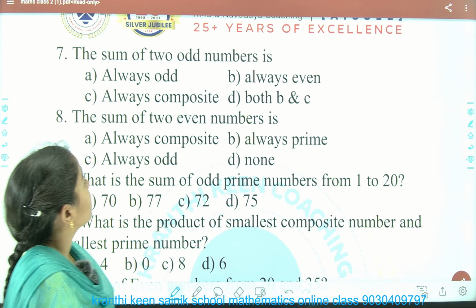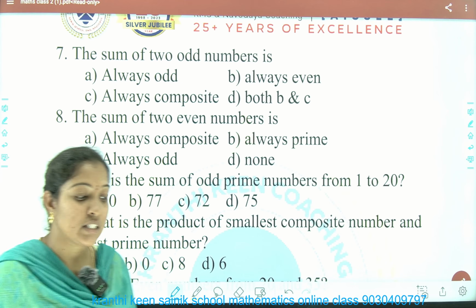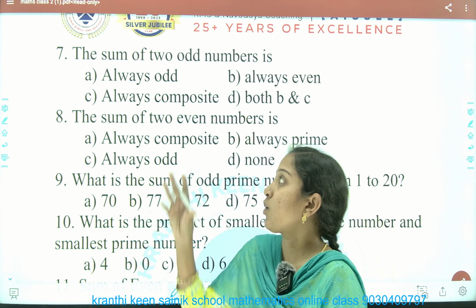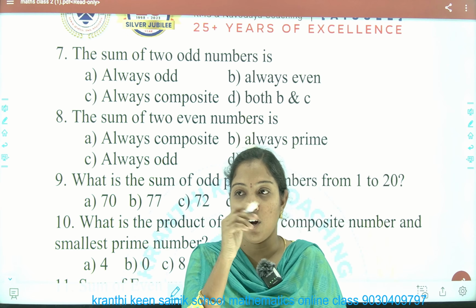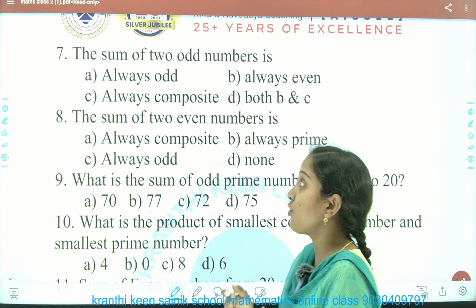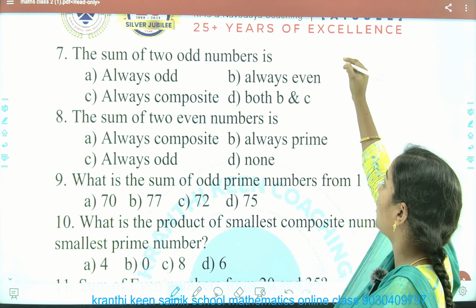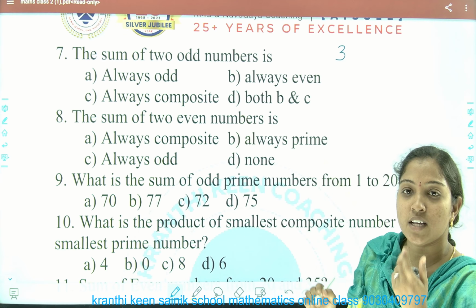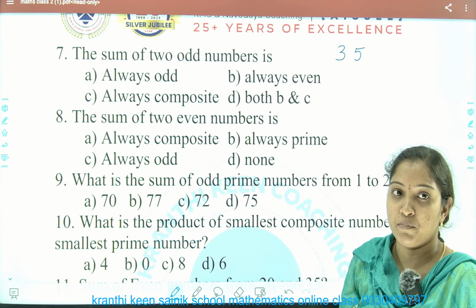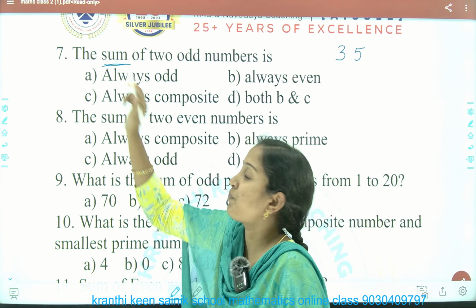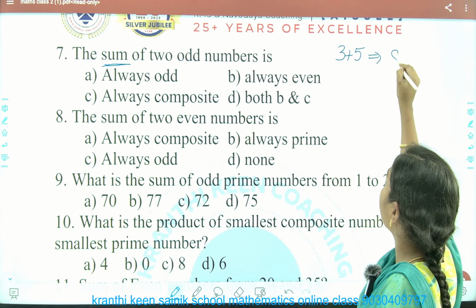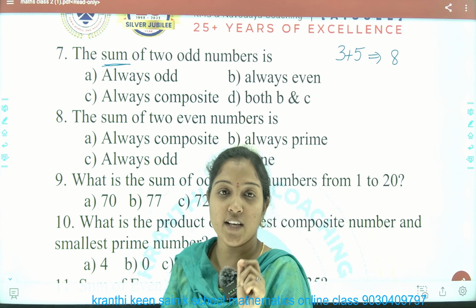The sum of two odd numbers is... This is a little bit where we have to use our mind. You can't just take two odd numbers, odd plus odd. You have to take some odd examples. For example, 3 is an odd number and 5 is also an odd number. What are they asking? Sum. Sum means addition. So 3 plus 5, 8. Okay, that is one example.